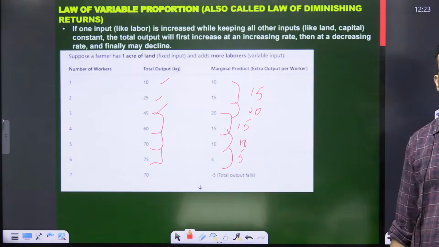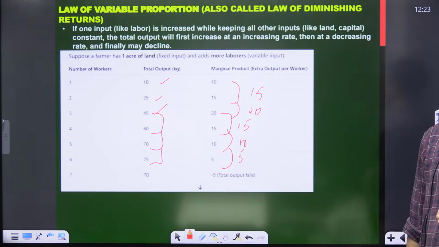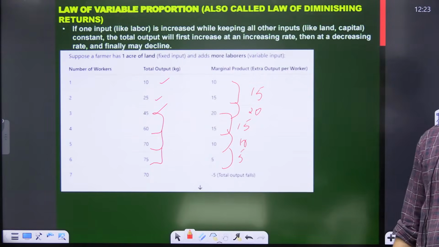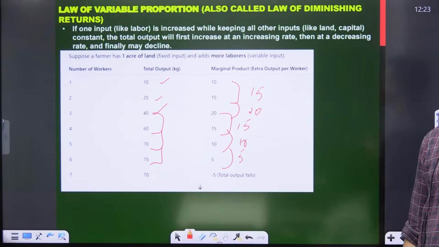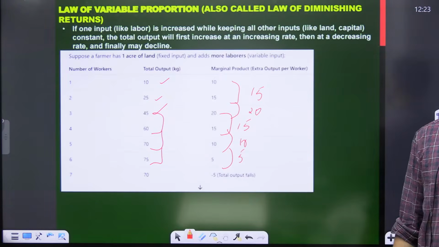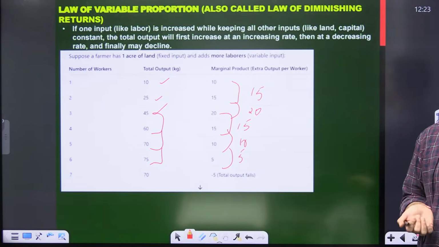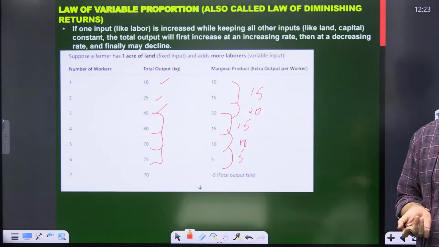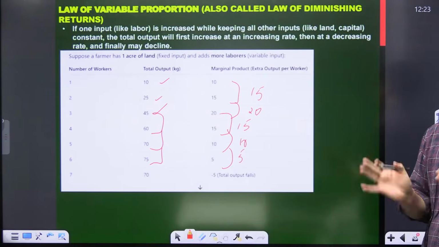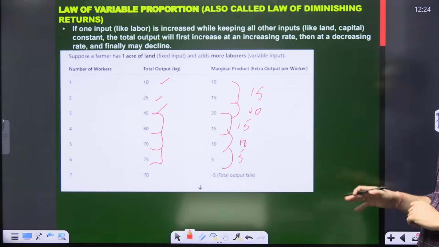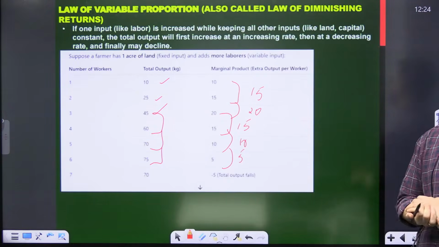Now 6 people are more than enough to construct a building. If I hire a 7th person, it leads to disguised unemployment, because that extra 7th worker is not required. This is the law of variable proportion.